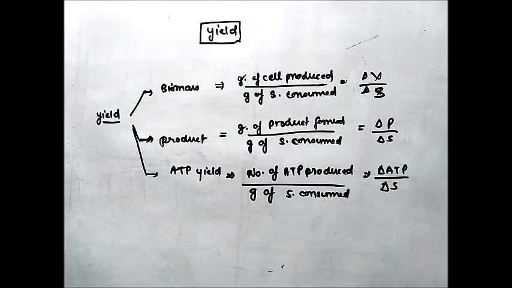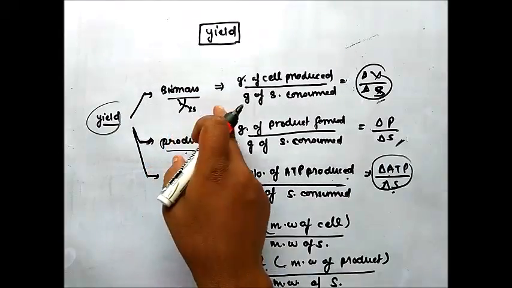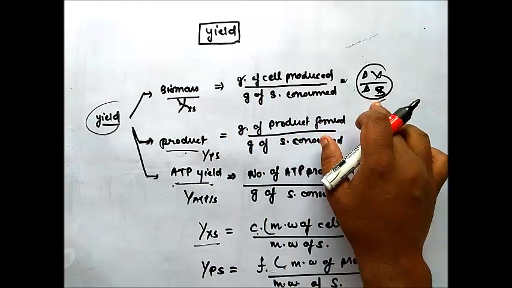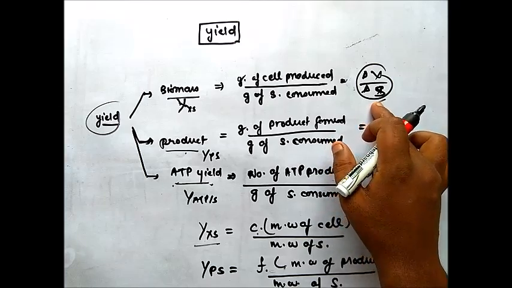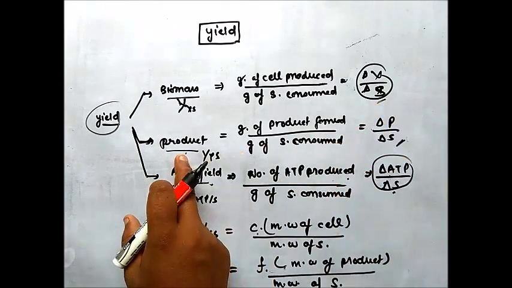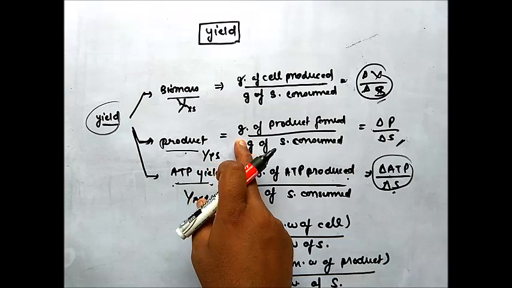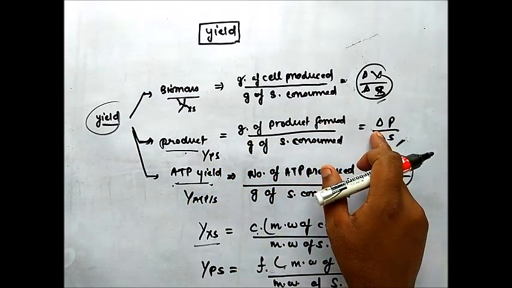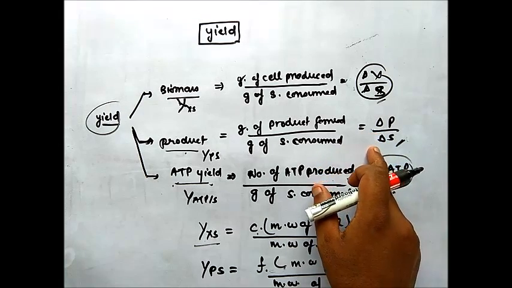Let's discuss yield. Yield is the production of any material per gram of substrate consumed. So yield can be expressed in terms of three factors, that is biomass yield, product yield or ATP yield. Biomass yield is calculated as gram of cell produced per gram of substrate consumed, or you can say change in the biomass concentration divided by change in the substrate concentration. Product yield is calculated as gram of product formed divided by gram of substrate consumed, or change in the product concentration divided by change in the substrate concentration.